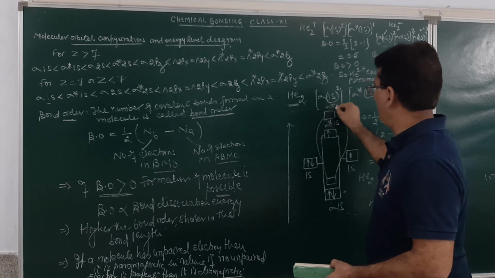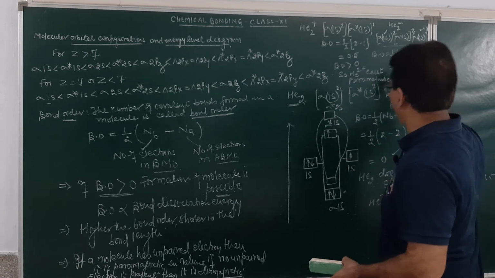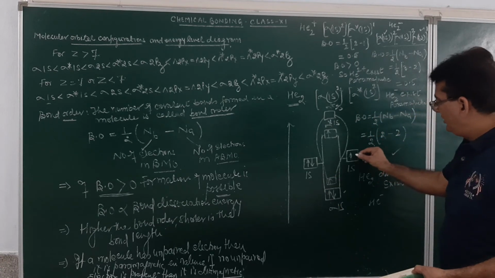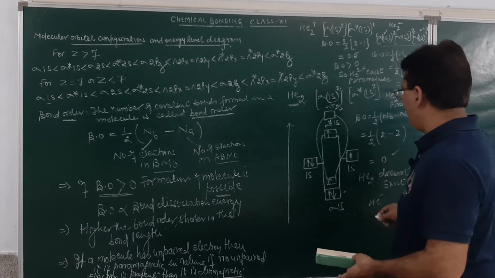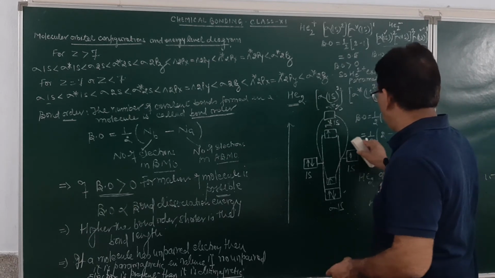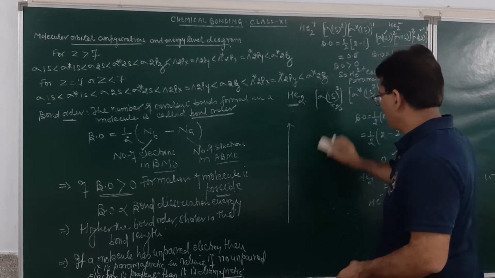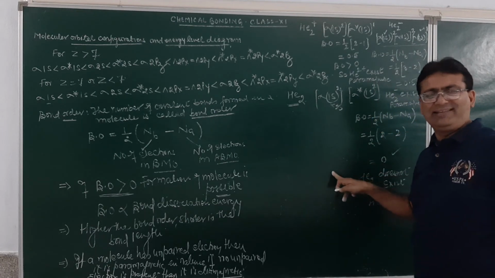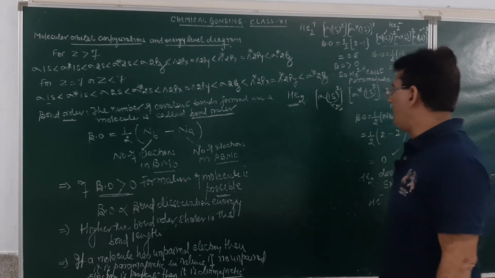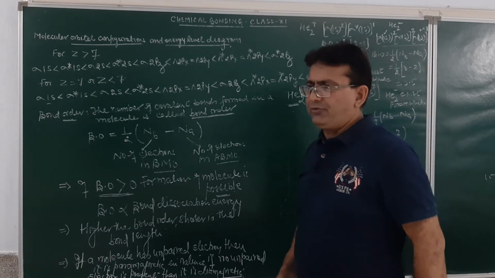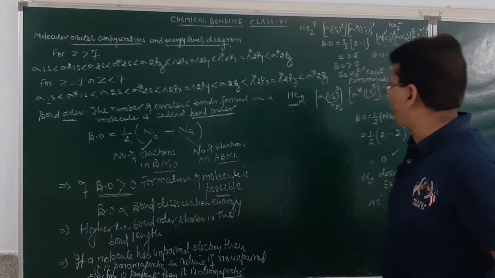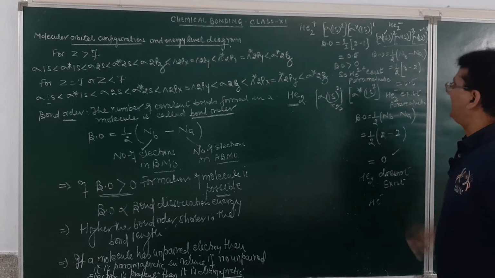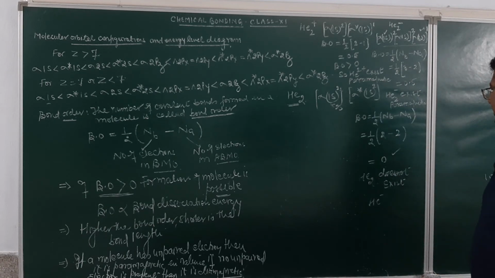One of the electrons will go into sigma 2s and it will come over here. Here again, this electron will be distributed and that will be represented in a different manner. We will explain that earlier. That will be made as 1s and 2s and then the electron distribution will be there. You may see over here, one of the electrons in that case will go into the anti-bonding molecular orbital.